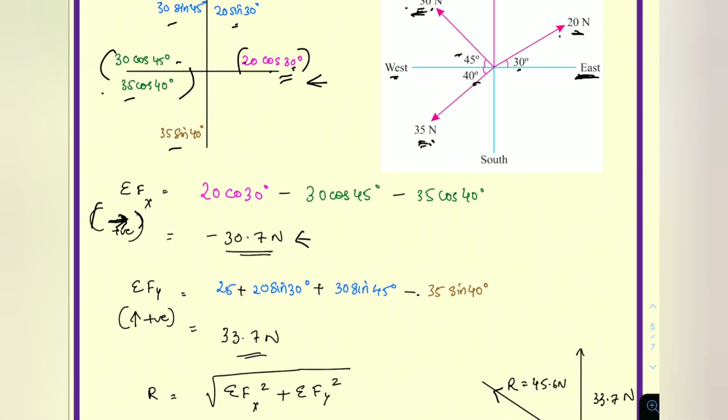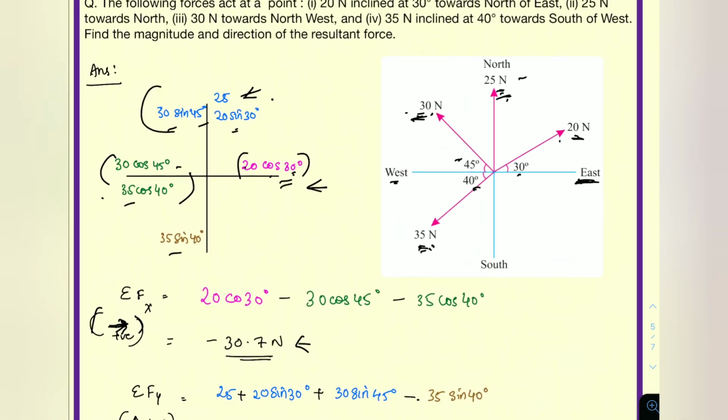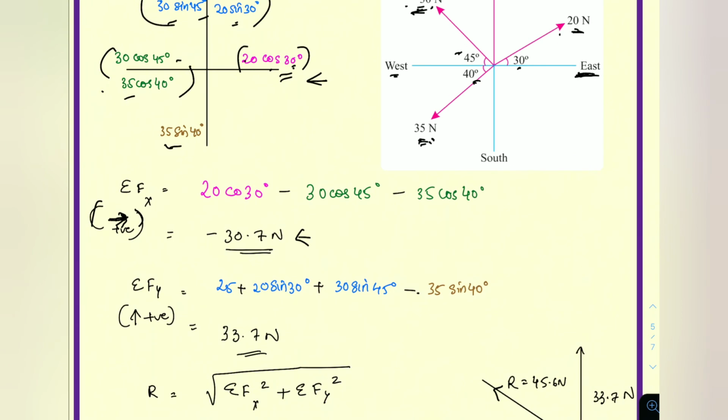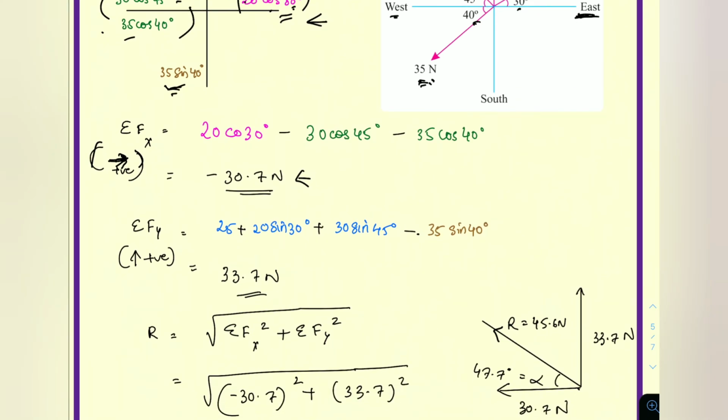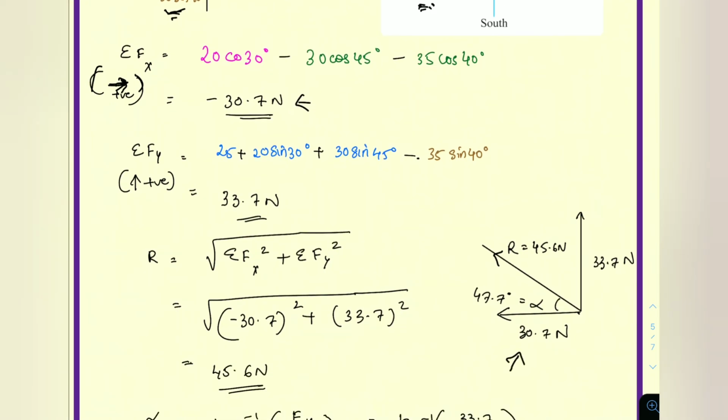Similarly, total sum of Fy forces. I'm taking upward north direction as positive. So this thing will be positive: 25 plus 30 sin 45 plus 20 sin 30 minus 35 sin 40 for the south direction. So the answer will be 33.7 Newton. See, here I am drawing the resultant figure.